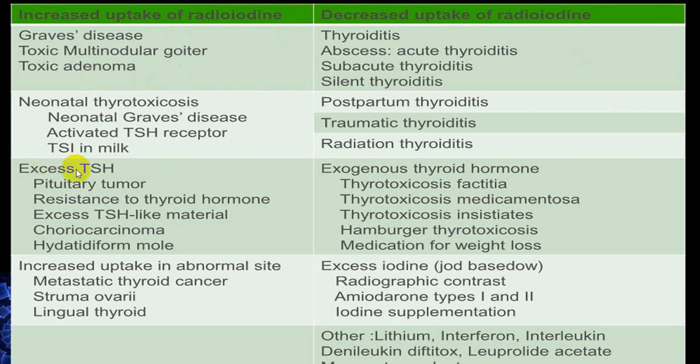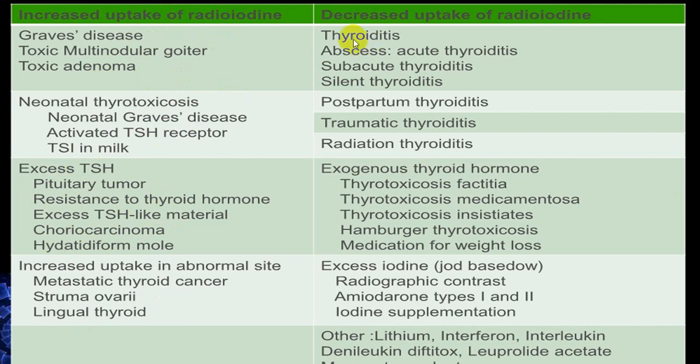Or there is an excess of TSH secretion, like pituitary tumors, excess of TSH-like material, choriocarcinoma, etc. These will also have excess uptake because they stimulate the thyroid gland to have increased function. And in all those conditions, you will have an increased radioactive uptake.